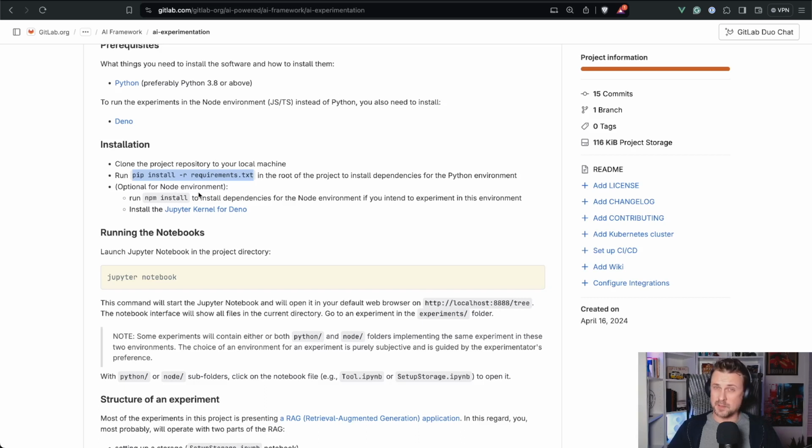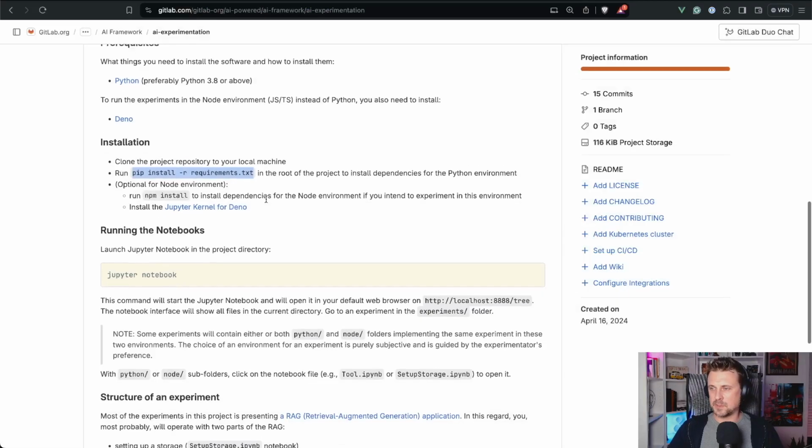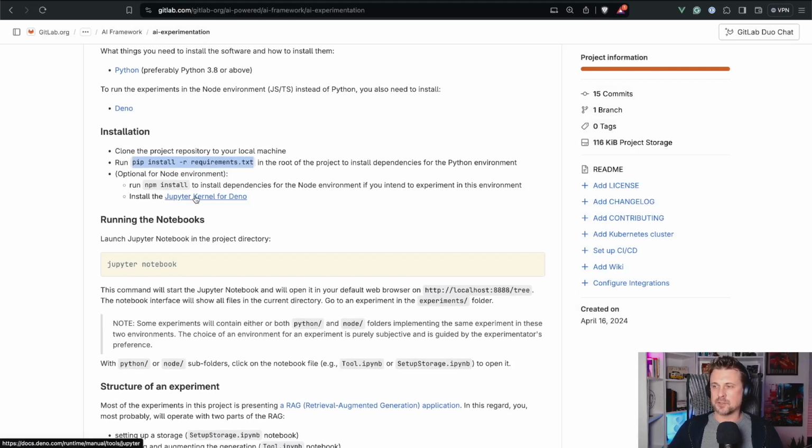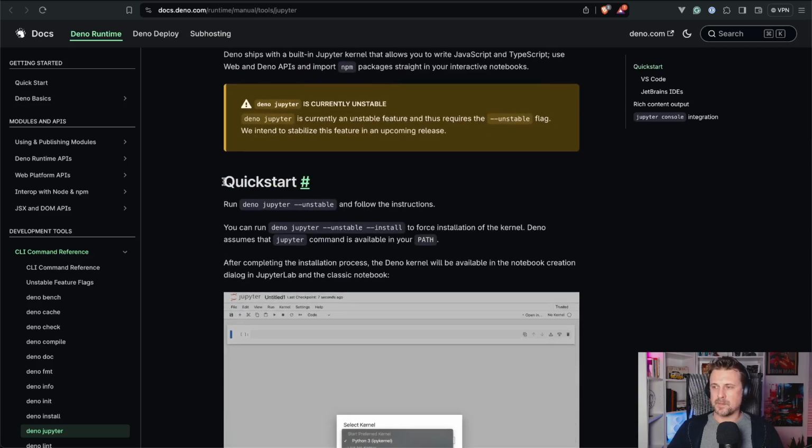We will try the Node environment. So we just run npm install. Straightforward, easy. While it's running, install the Jupyter kernel for Deno. So this is the part that we need to run. In the quick start, we technically have to run this Jupyter command.